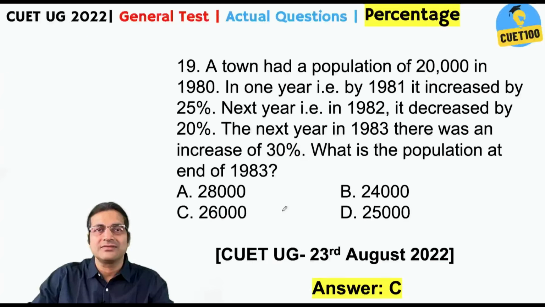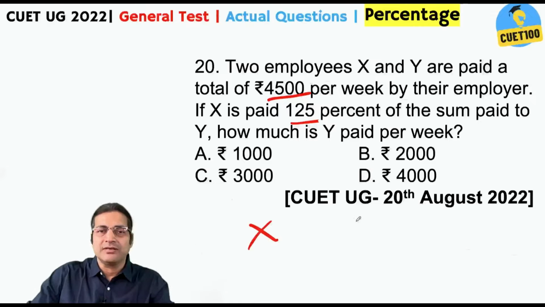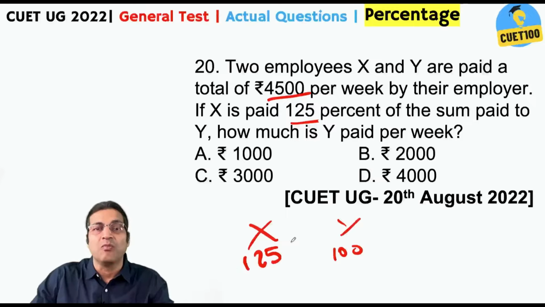Alright. Of course. 2 employees X and Y are paid a total of 4,500 per week by their employer. Okay. If X is paid 125% of the sum paid to Y. Okay. So, if Y got 100, X got 125. Mind you, you are not being told that x got 125% more than y.